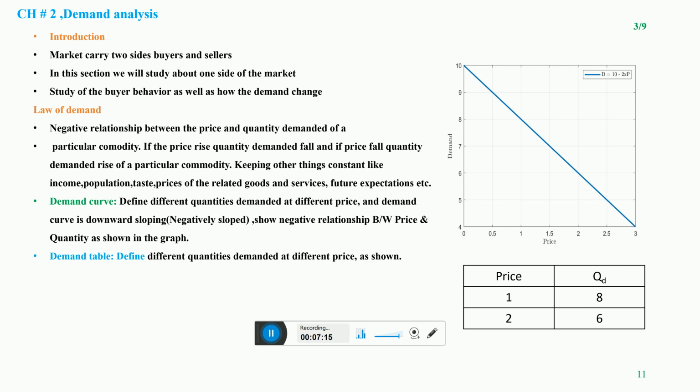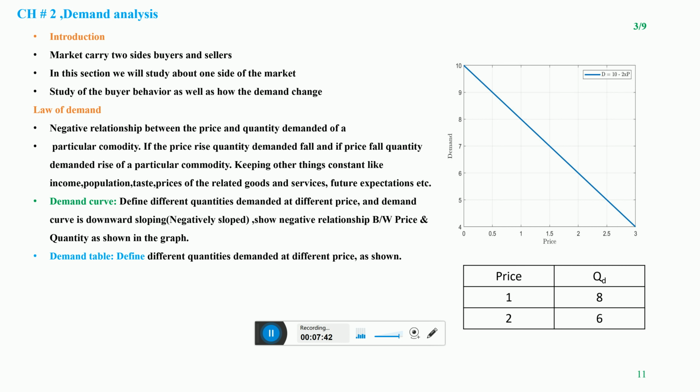So these are the 3 reasons due to which there is a negative relationship between the price and quantity demanded of the commodity. One is real purchasing power or real income, the other is availability of substitutes, and the third reason for the negative relationship between the price of the commodity and the quantity demanded for that commodity is the price effect.